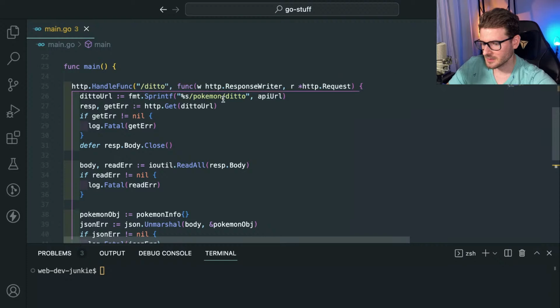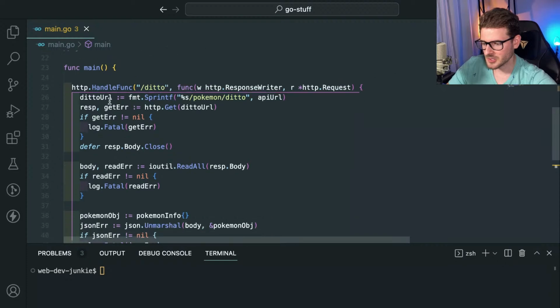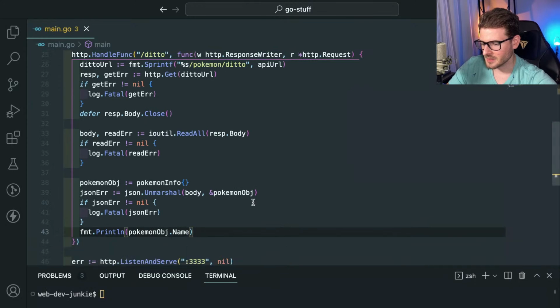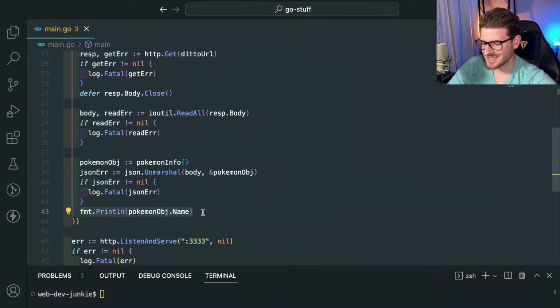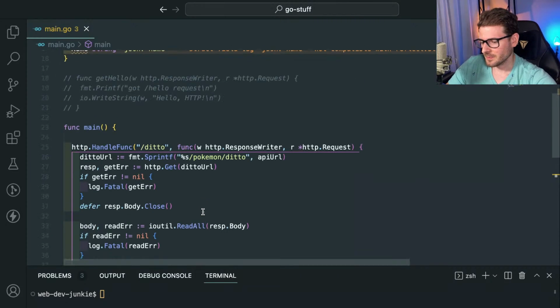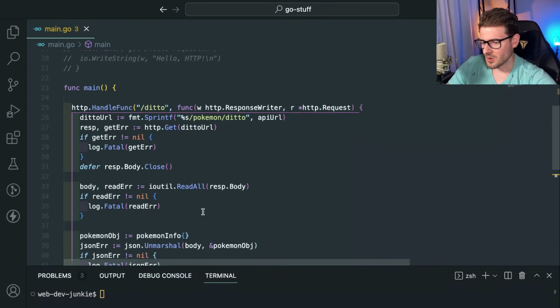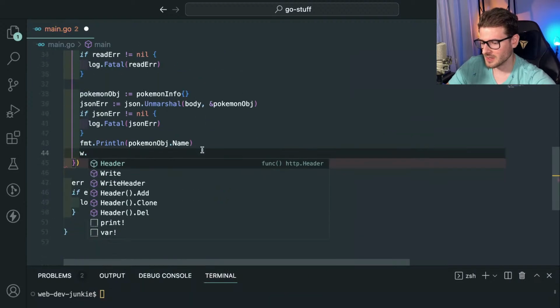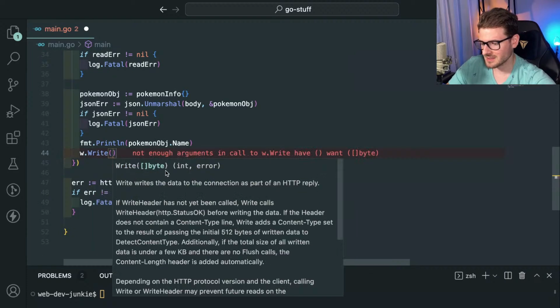This is going to do the exact same logic that we just found out together, but the difference is instead of printing ditto to the terminal, we should probably return it somewhere. So I'm going to say R. Wait, there's a response writer and an HTTP request. So I'm guessing R, we do R dot. Look at the functions that we have. We have WriteHeader and Write. So I'm guessing we could do Write. That takes in some bytes.